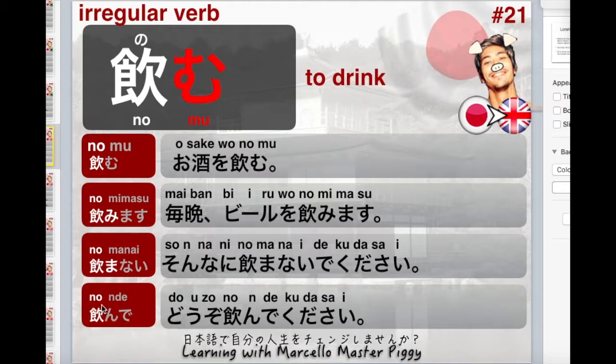And the last one is our te form, nonde. Nonde. Very irregular, okay? For example, どうぞ飲んでください. You're gonna hear this a lot in Japan. It's like when we are offering something, we say どうぞ, like, please, you know? So when somebody offers you a drink, they're gonna say どうぞ飲んでください. どうぞどうぞ飲んでください. The more times they repeat どうぞ, the more they want you to drink it, to have it. どうぞ召し上がってください. Like when they're giving you food.